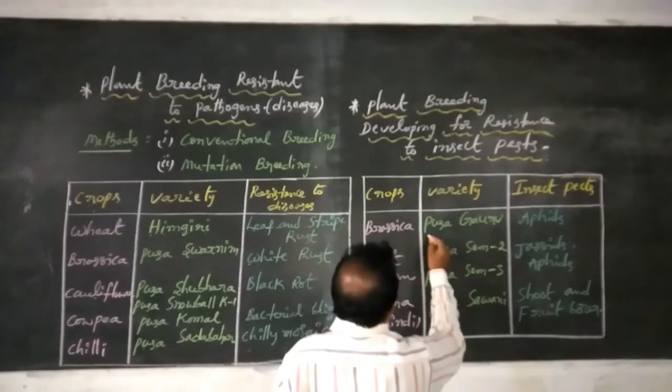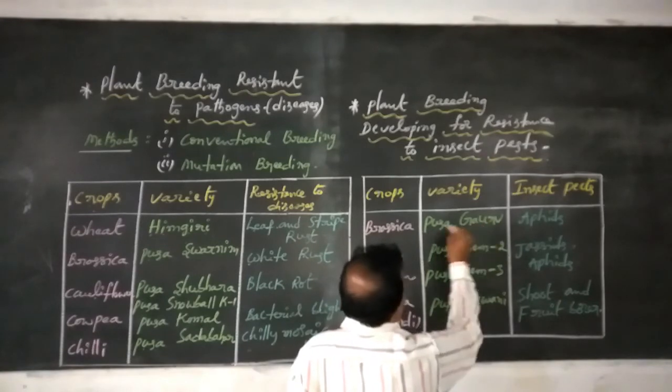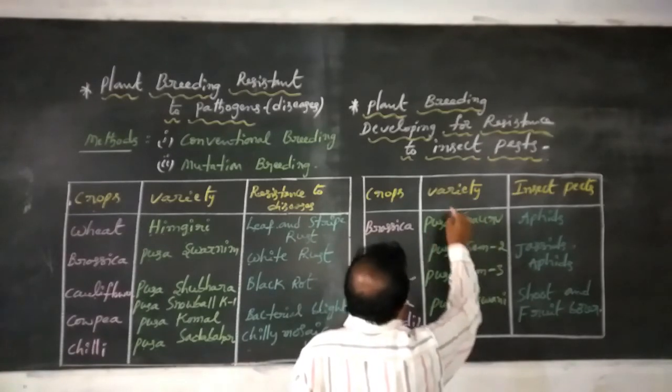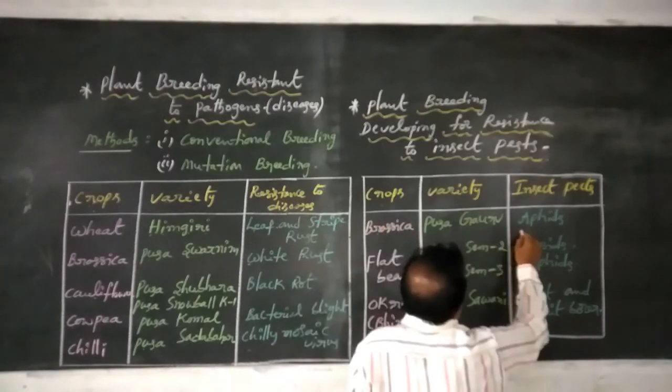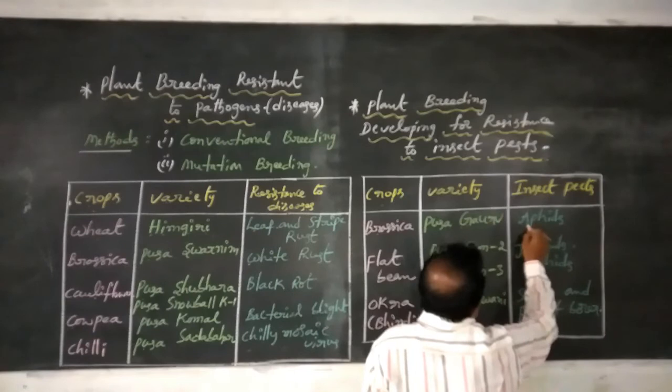First, Pusa Gaurav, a variety of brassica crop, is resistant to one type of insect pest, that is aphids.